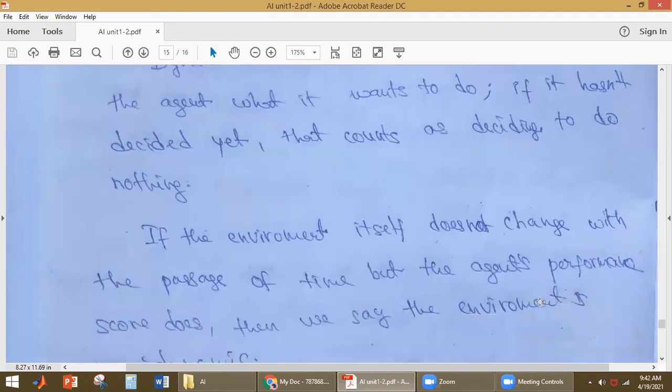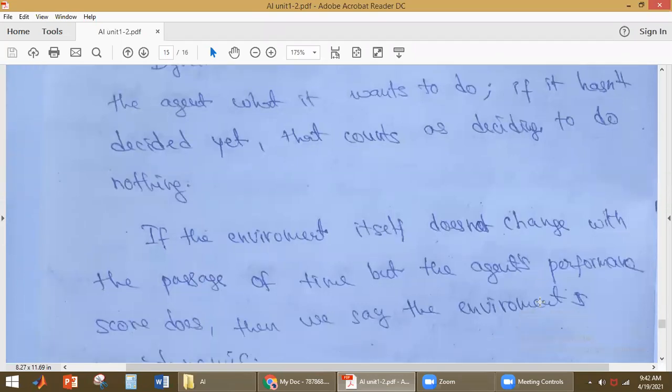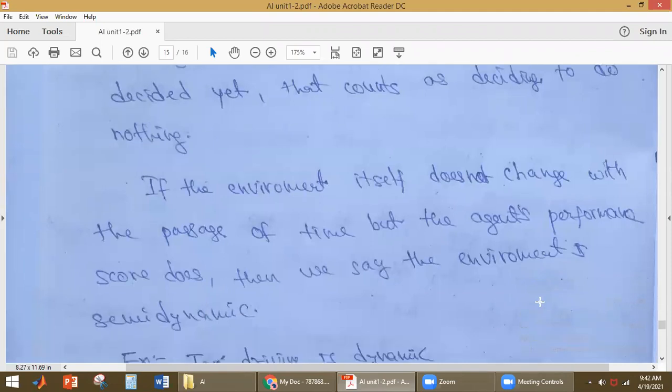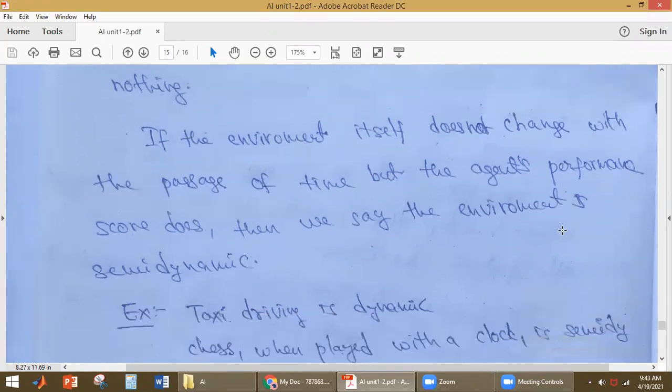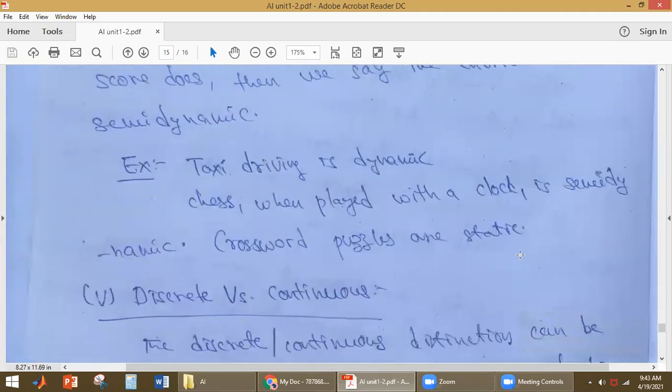That is also a drawback. Okay, it has to perform some action, it has to have an idea what it has to perform in the dynamic environment. If the environment itself does not change with the passage of time, but the agent's performance score does, then we say that the environment is semi-dynamic. So when we say semi-dynamic, the state of the environment does not change with time, but the agent's performance score will be changing. That time, what is this called? Semi-dynamic environment. Okay, now we'll see the examples here.